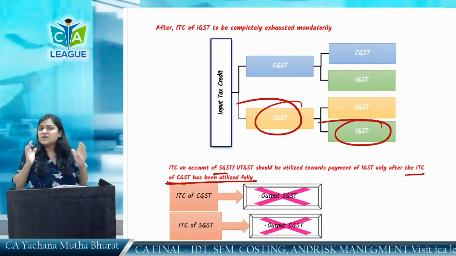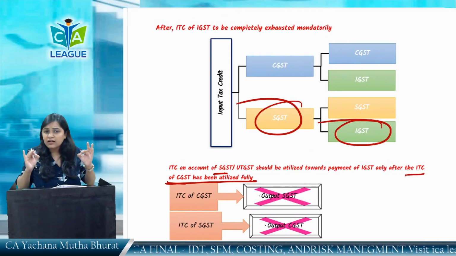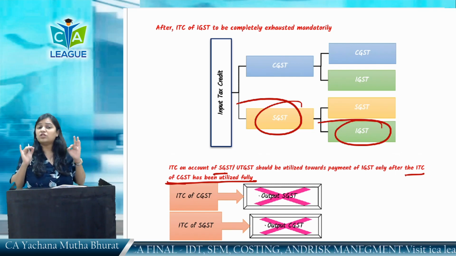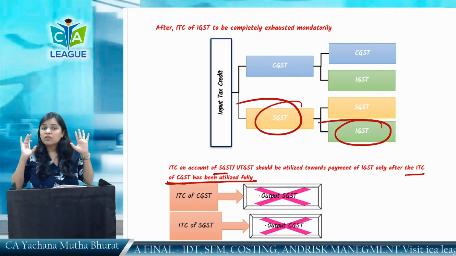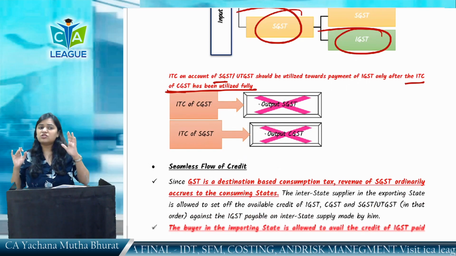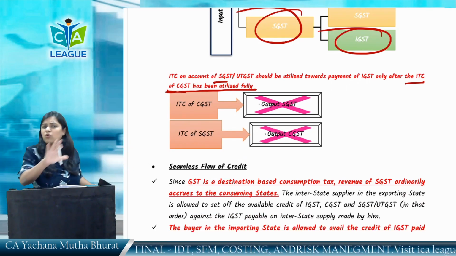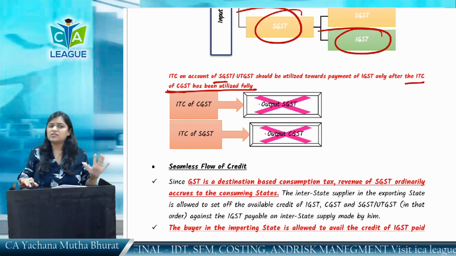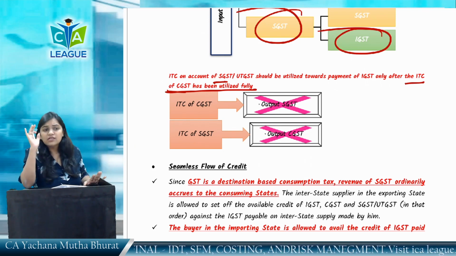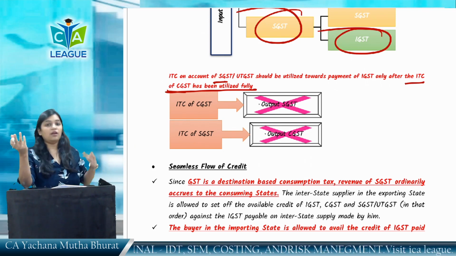After your CGST is nil, only after that you can use SGST for the payment of IGST. And the last restriction is that C cannot be used for S, S cannot be used for C. ITC of CGST cannot be used for SGST, and ITC of SGST cannot be used for output CGST. Why? Because one is a central levy, one is a state levy.